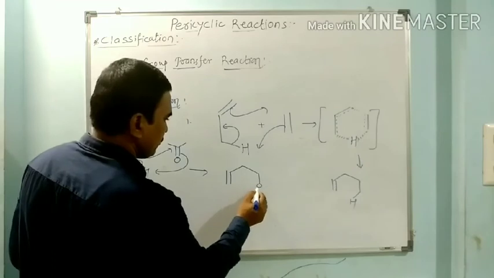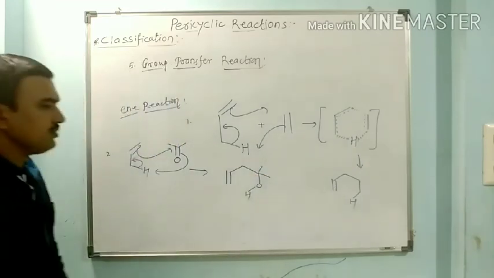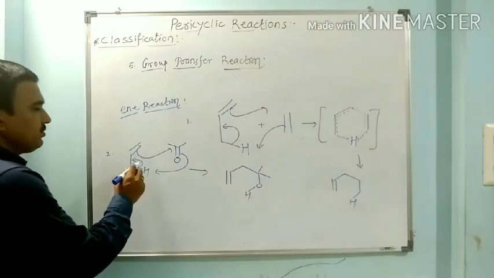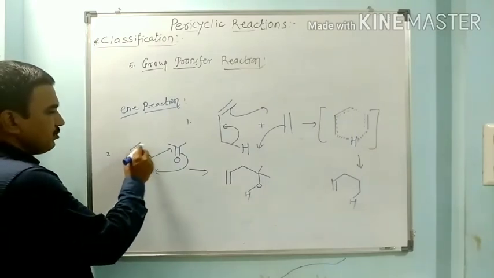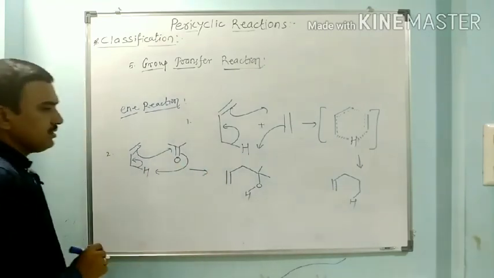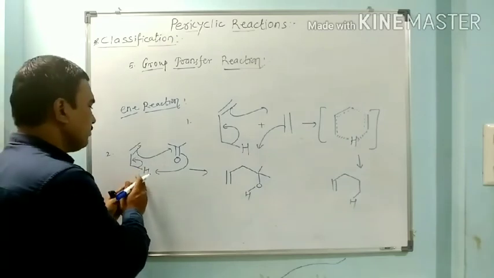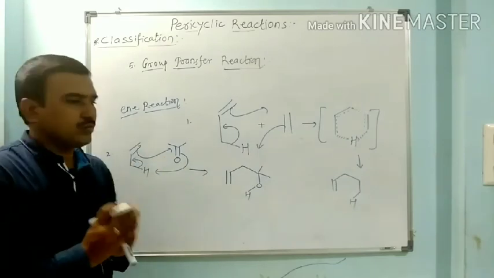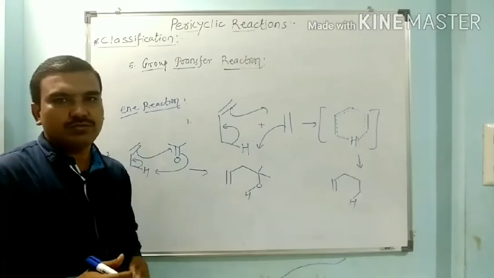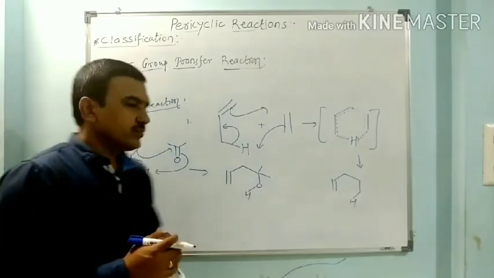Here this O has this hydrogen, and these are the two methyl groups. So in this way a double bond forms here, and a single bond joins to the carbon now having OH. So this is the transfer of a group from one molecule to the other molecule and gives the combined molecule. So the combination of the two molecules gives the new molecule.